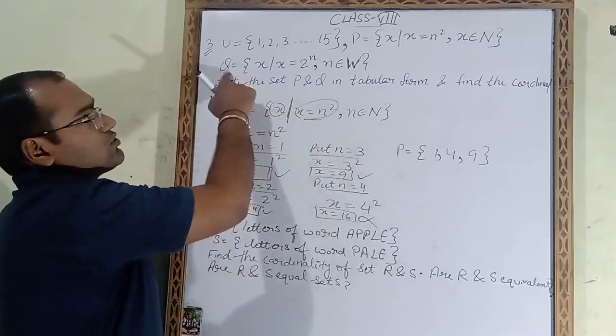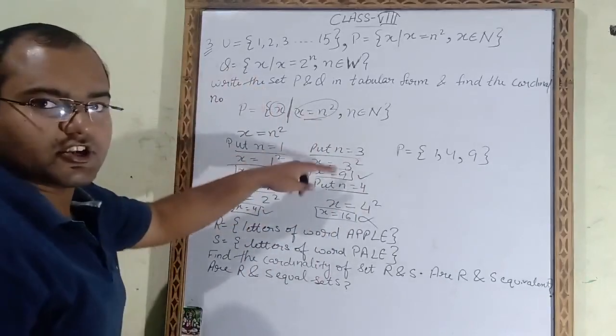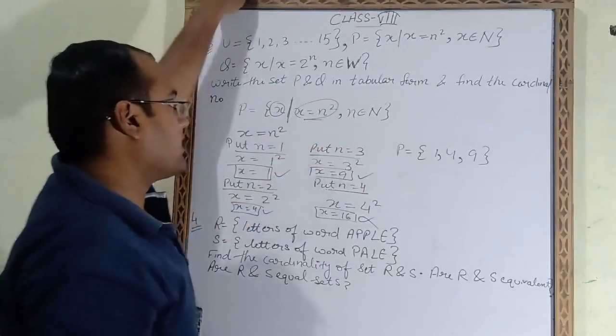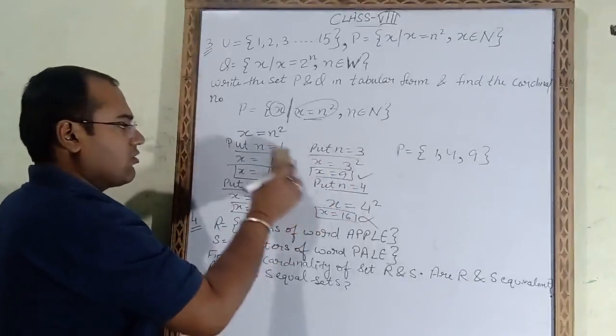Now next is the Q set. The Q set is given. All this work you have to show. This calculation you have to show. This is not rough work, so you have to show it in your notebook. Now space is not there, that's why I am rubbing it out. You have to show it in the notebook.